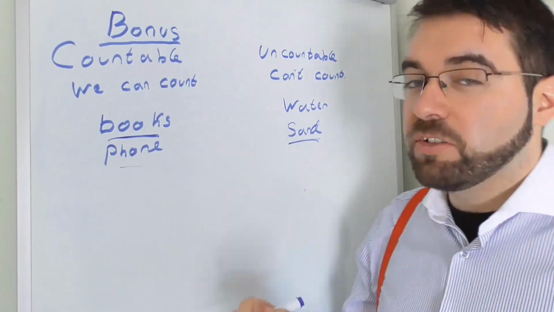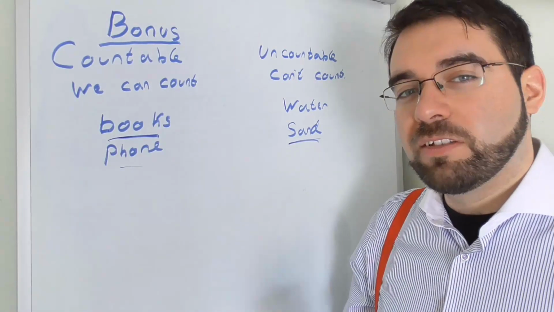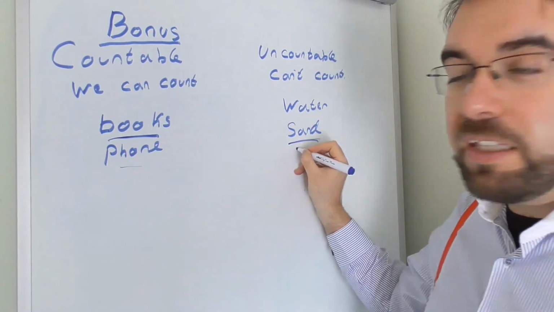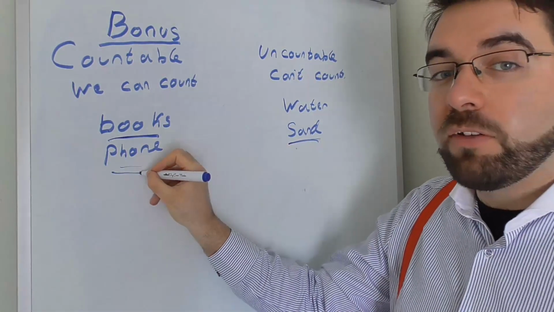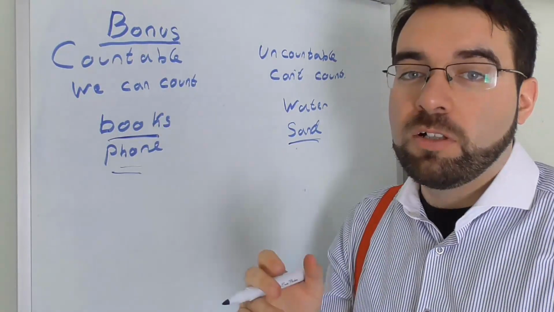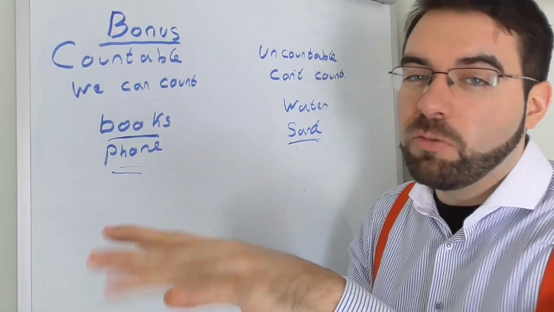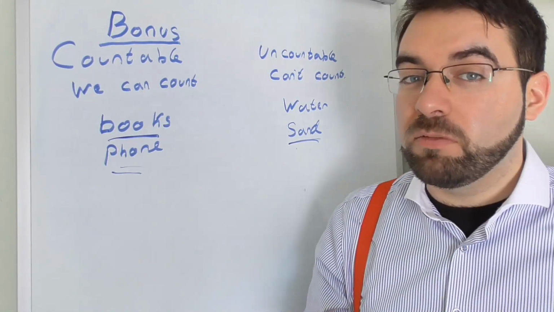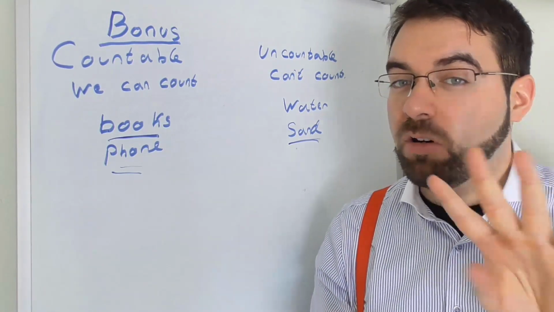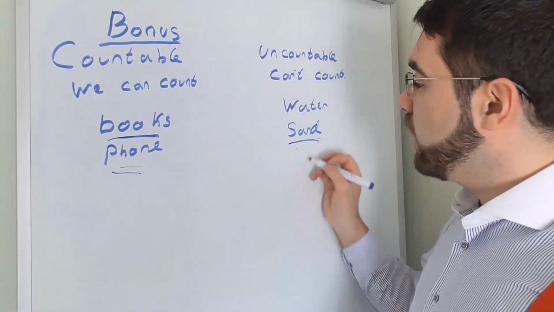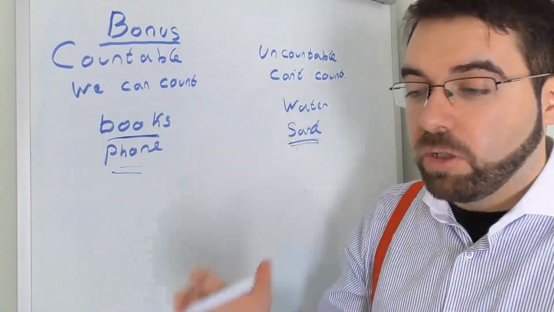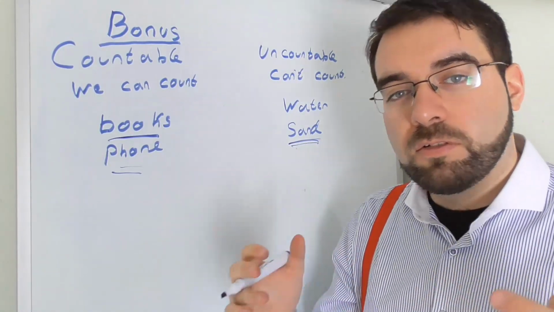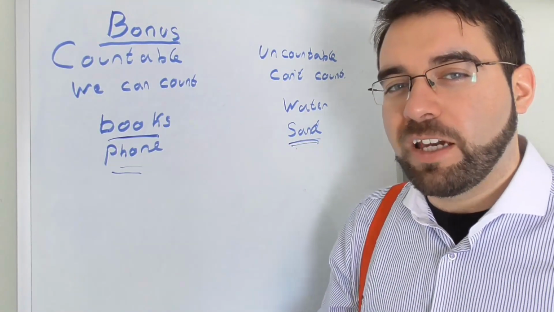So the countable and uncountable does change the way you approach the noun. Plenty, enough, not many, 1, 2, 3, 4, 5, or even you could say I have a few books left. I got 1 or 2 over there, here and here, here and there. He has a couple of phones, 2, maybe 4, something like that. But the uncountable, always going to be enough, plenty, some, few, not enough. Just a subtle way of looking at some of the nouns.